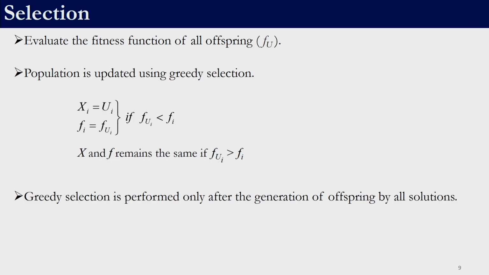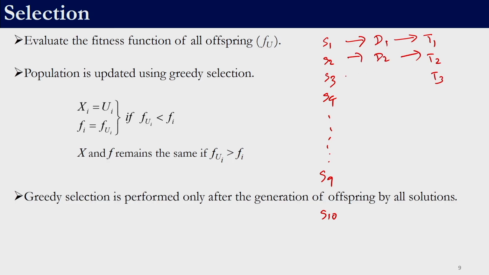So, as we explained earlier, if we have 10 solutions S1, S2, S3, S4 all the way up to S10, for each solution a donor vector is to be generated and for each donor vector a trial vector is generated, trial 1, trial 2, trial 3 and so on, right. So, here donor 3, trial 3, again donor 4, trial 4 and all the way up to